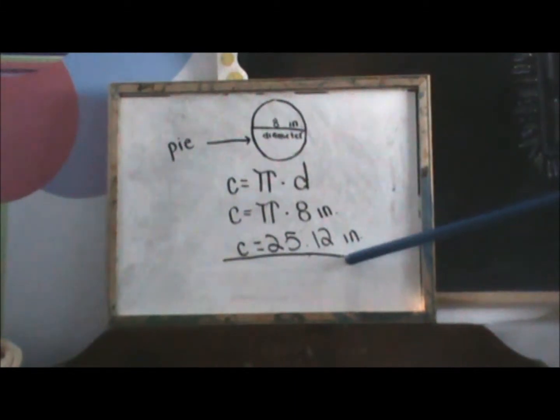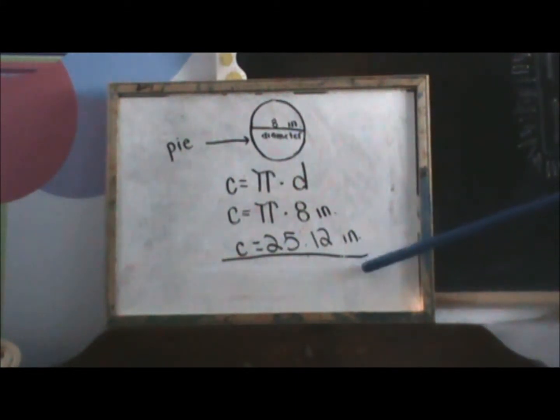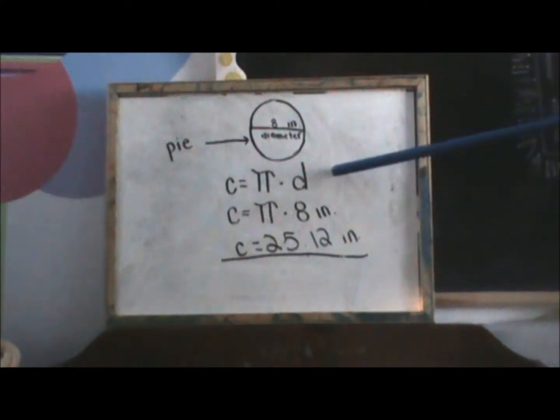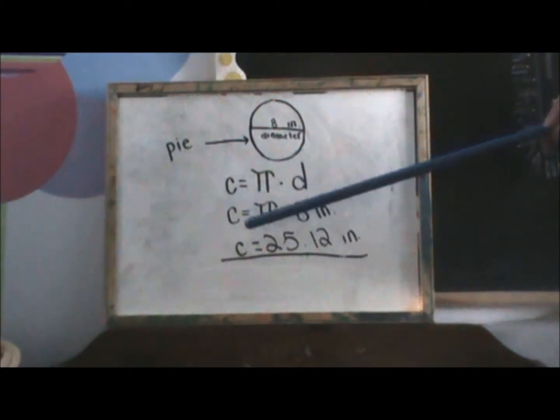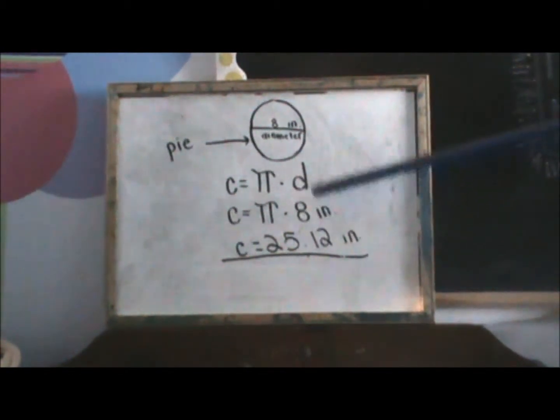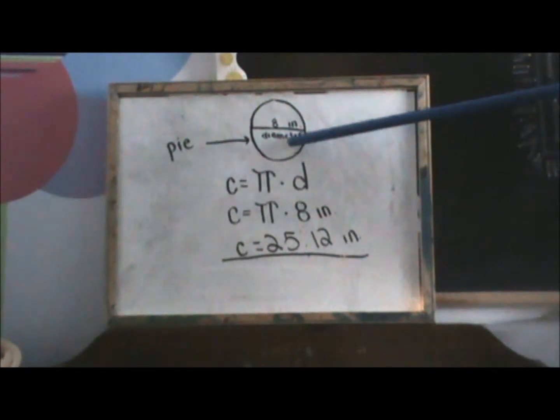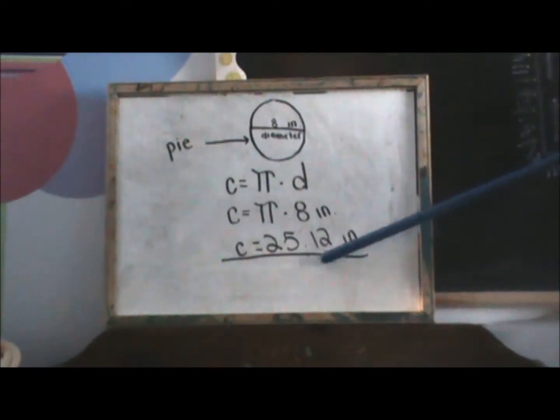The circumference of the pie equals 25.12 inches because circumference equals pi times diameter. Circumference equals pi times 8 inches because the diameter of the pie equals 8 inches. Circumference equals 25.12 inches.